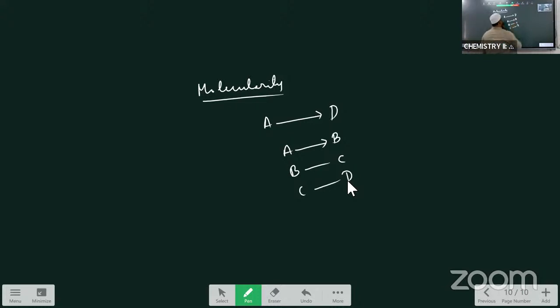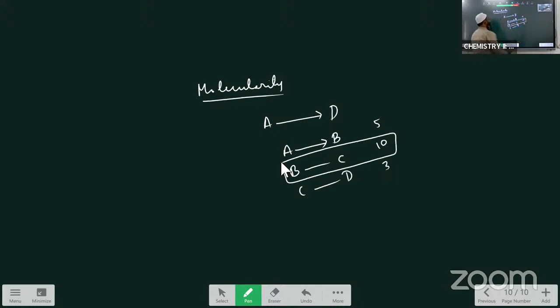Suppose the conversion of A to B takes 5 minutes, the conversion of B to C takes 10 minutes, and the conversion of C to D takes 3 minutes. Now see which is the slowest step of the mechanism in this.